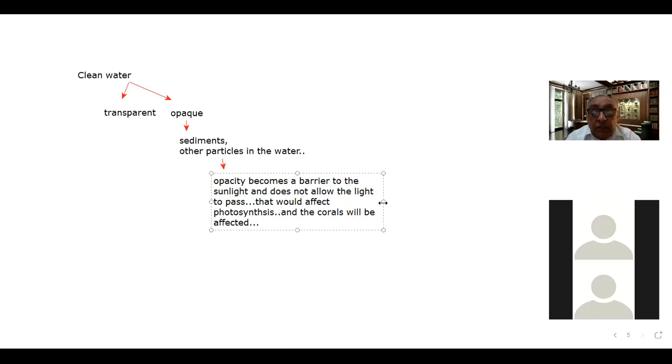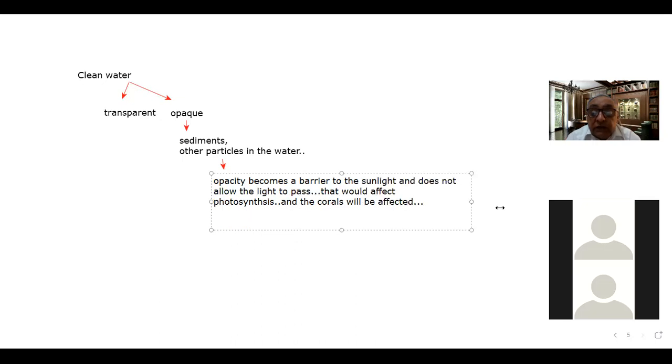So please bear this in mind that when there is opacity in water, there can be a problem. Corals will not be found in those waters where the waters are not clear, where there is opacity in water, right? Because for photosynthesis, the passing of light is very important,